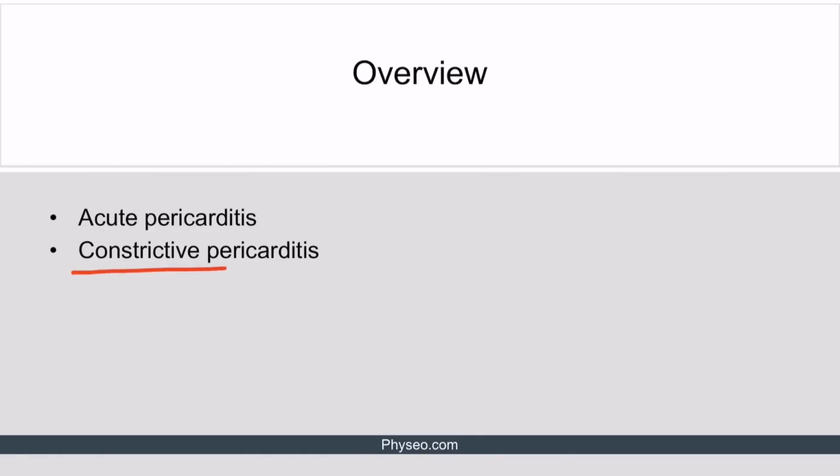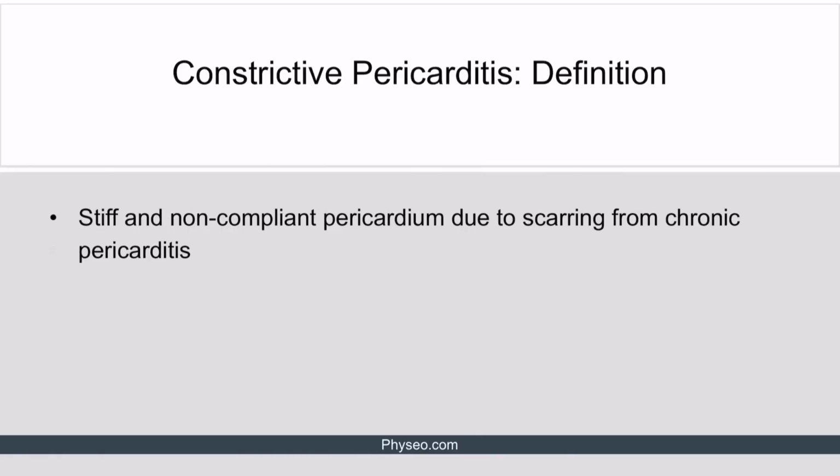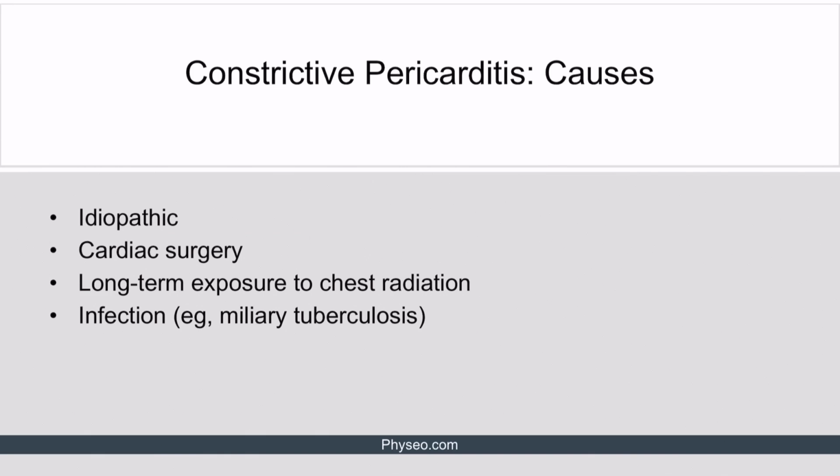Let's move on to constrictive pericarditis. Constrictive pericarditis represents the stiff and non-compliant pericardium due to scarring from chronic pericarditis. Chronic pericarditis is the inflammation of the pericardium that lasts more than 3 months. Let's talk about the causes of constrictive pericarditis.